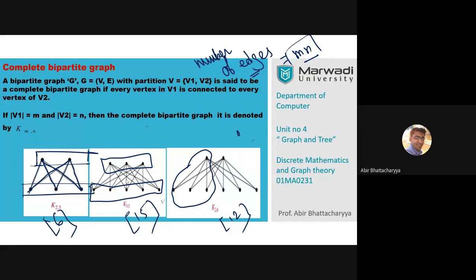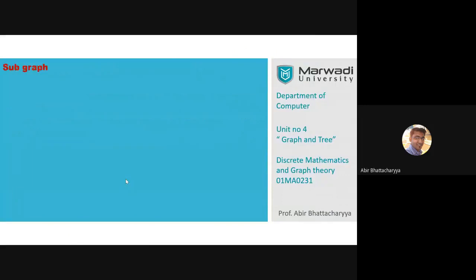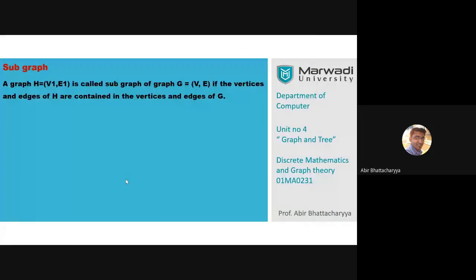Clear? Proceed further. Next concept, subgraph.